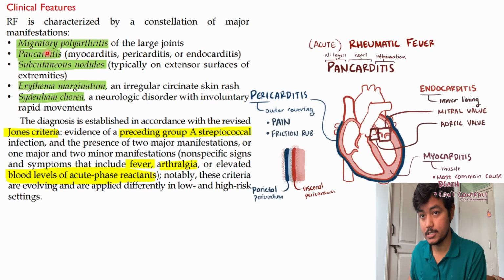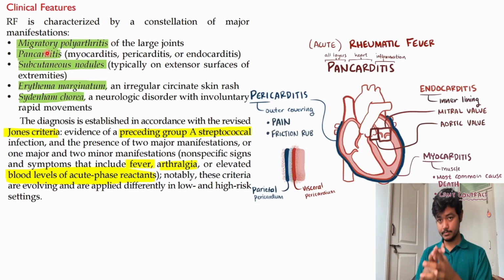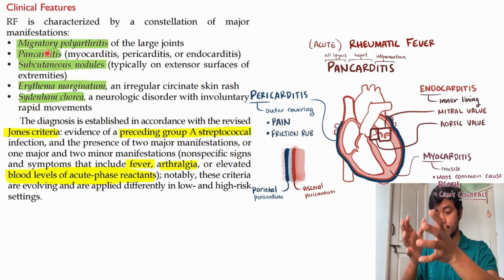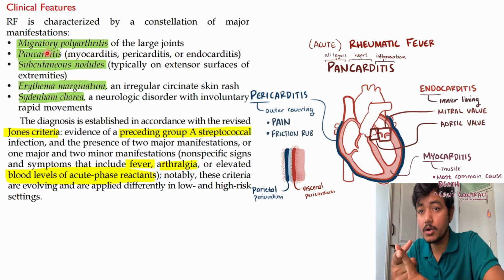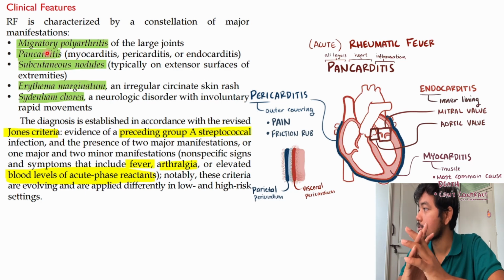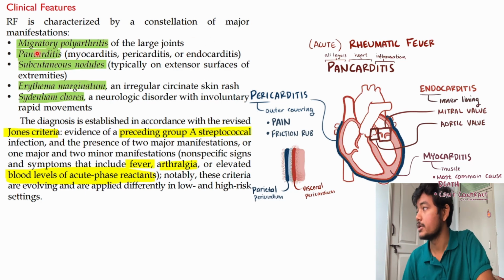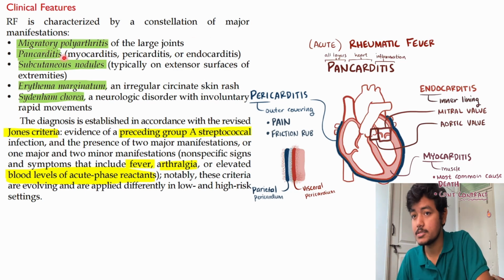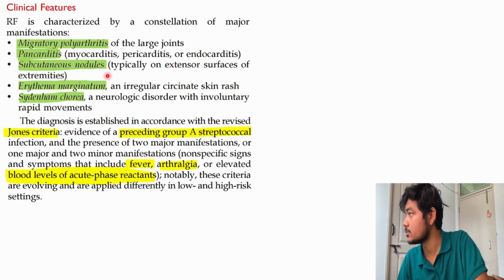Then we have pancarditis. What is pancarditis? The heart has three layers: endocardium, myocardium, epicardium, or ectocardium. So all the parts of the heart are affected: myocarditis, pericarditis, endocarditis. Totally it is pancarditis. Valve disease and all.